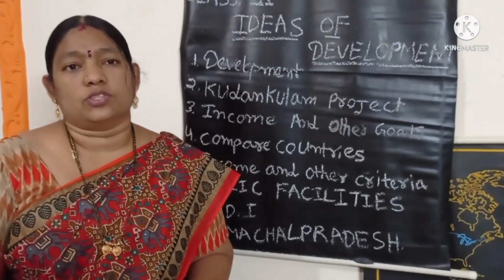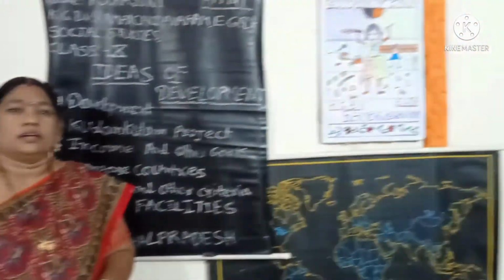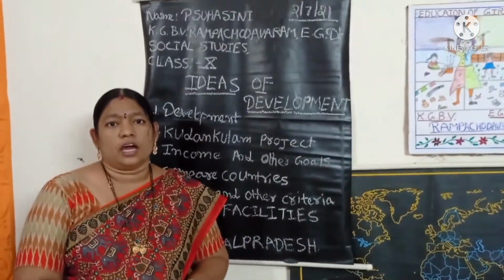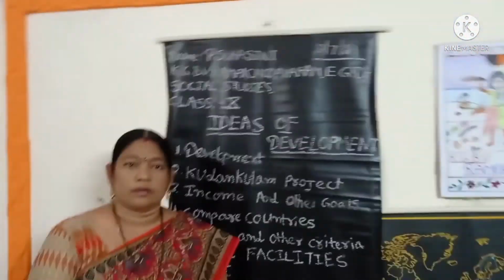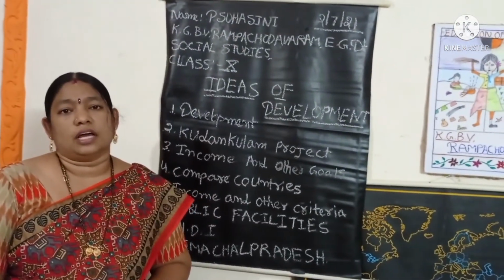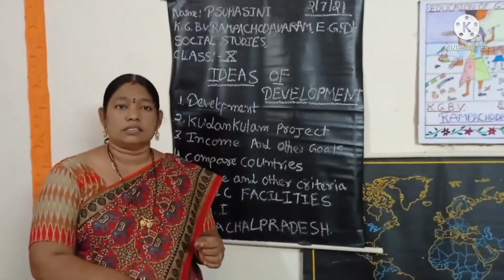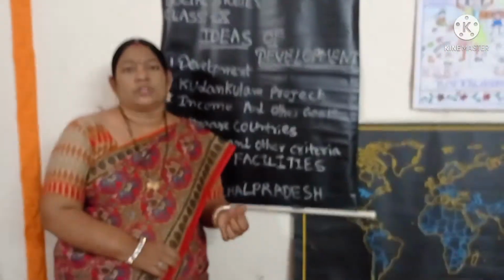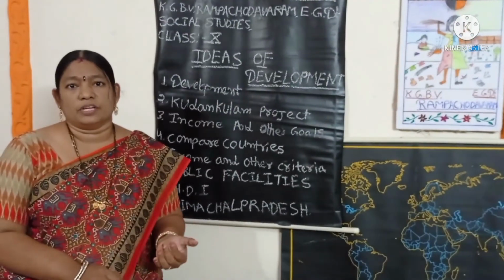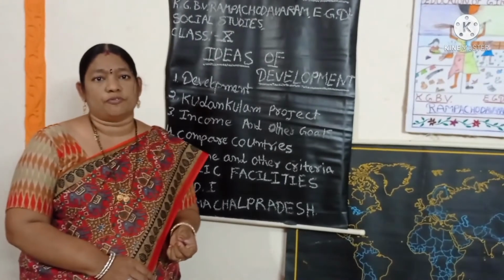All of you see the picture in the textbook. In this picture, one man is saying to himself, without me they are not developed, because the man is working to earn money for his family. So he is thinking, without me they are not developed. This is his development. All persons have different developments. See some examples of these developments.